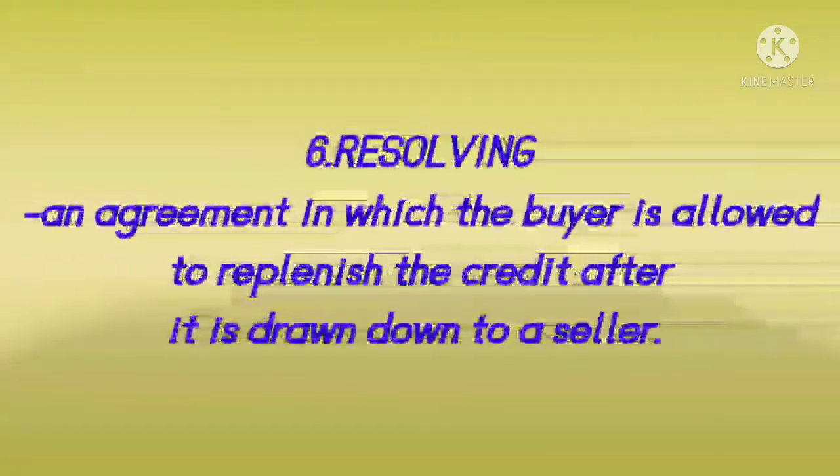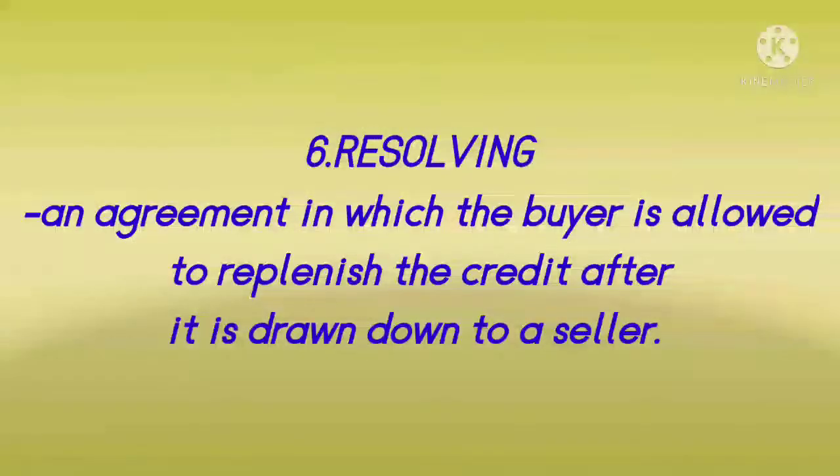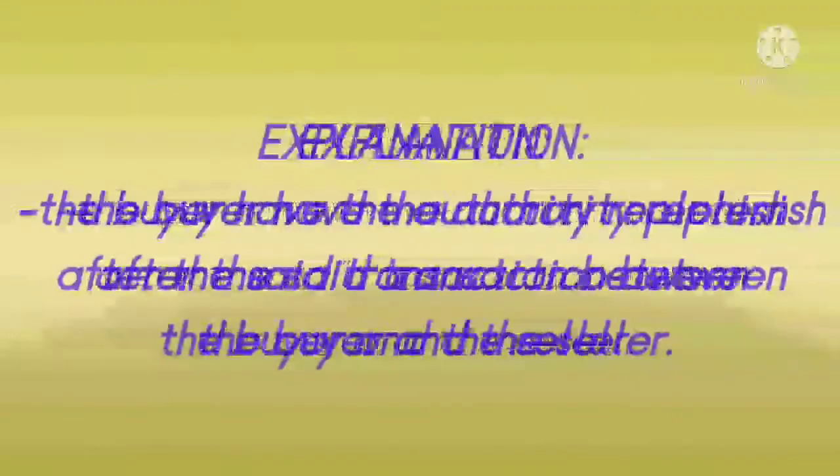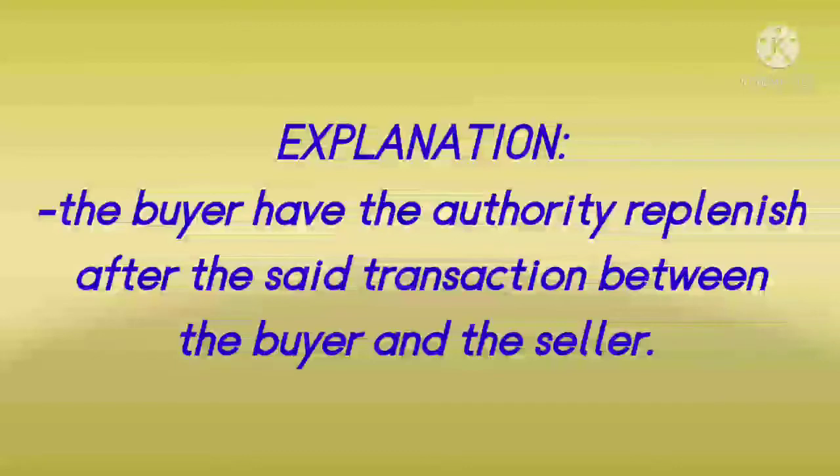The sixth one is revolving. An agreement in which the buyer is allowed to replenish the credit after it is drawn down by a seller. Another explanation of revolving. The buyer has the authority to replenish. Replenish means to renew after the said transaction between the buyer and the seller.